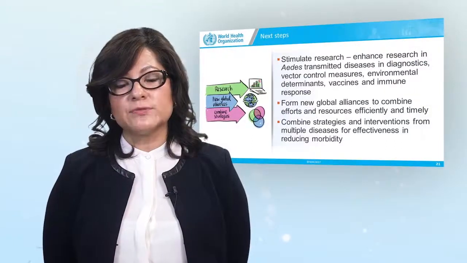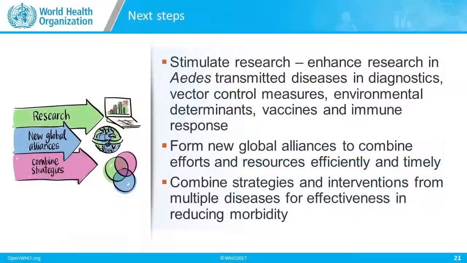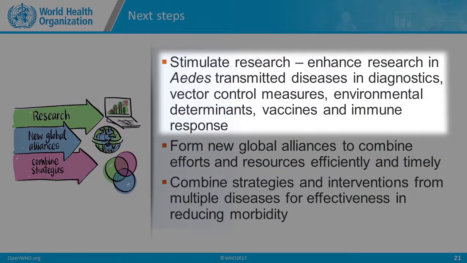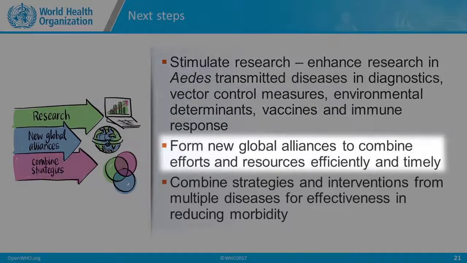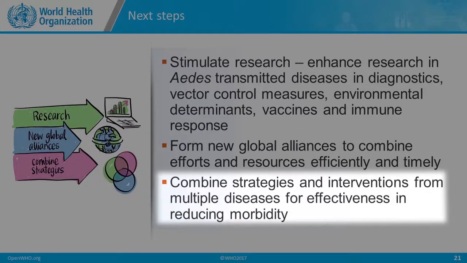What are the next steps for WHO in order to address Zika virus as a global health threat? We need to stimulate research. We need to enhance research in the Aedes-transmitted diseases and diagnostics. We need to look at our vector control measures and find new tools for vector control. We need to look at the environmental determinants and develop vaccines and immune response modalities. WHO also needs to form new global alliances to combine efforts and resources efficiently and in a timely manner. We need to combine strategies and interventions from multiple diseases for effectiveness in reducing morbidity.